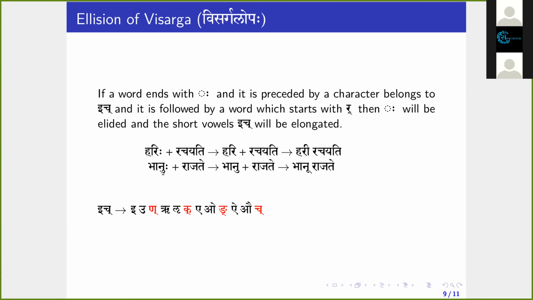Bhanuhu Rajate. Bhanuhu ends with Visarga, which is being preceded by Ukara, which belongs to ik, and it is being followed by a word Rajate, which starts with Ra. The condition is satisfied. Then what happens? Visarga elision takes place. Then the form will be Bhanu Rajate. So here Bhanu ends with U, which is a short vowel. This will become a long vowel. Then the final form will be Bhanoo Rajate. So this is another condition.